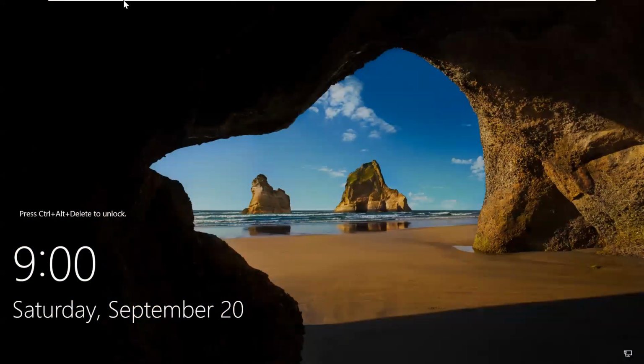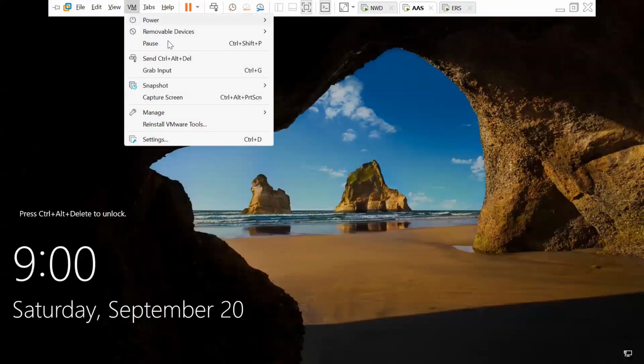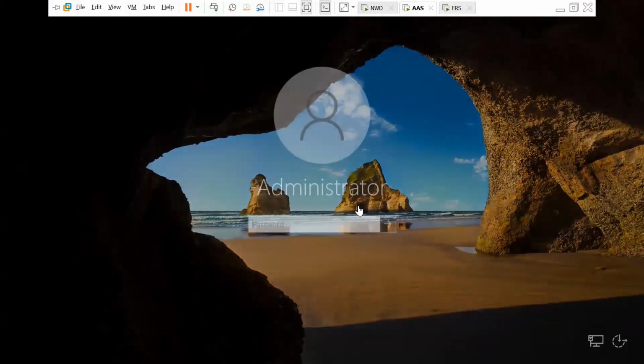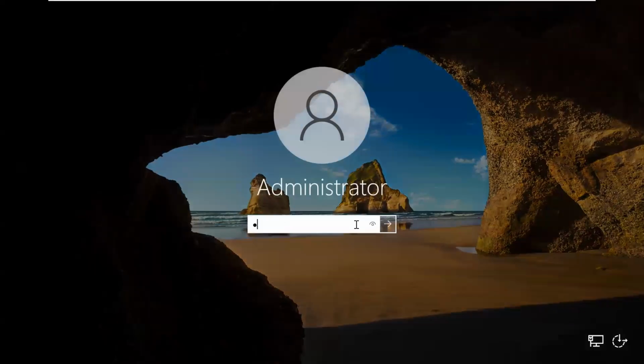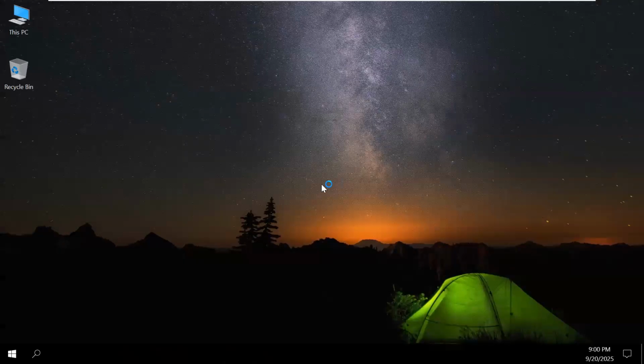Now, VM, send Control plus Alt plus Delete. Username administrator. My administrator password is admin.123, and click enter. After logging into this operating system, first of all we want to check whether the computer name we set is changed or not.